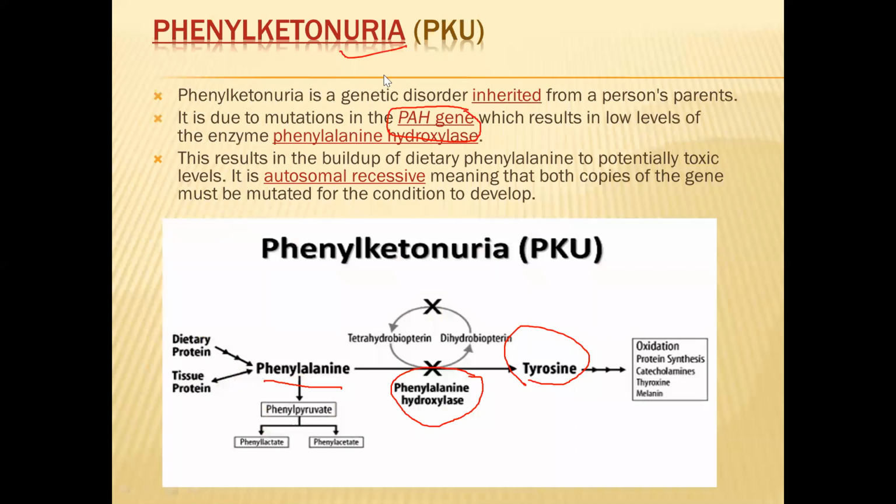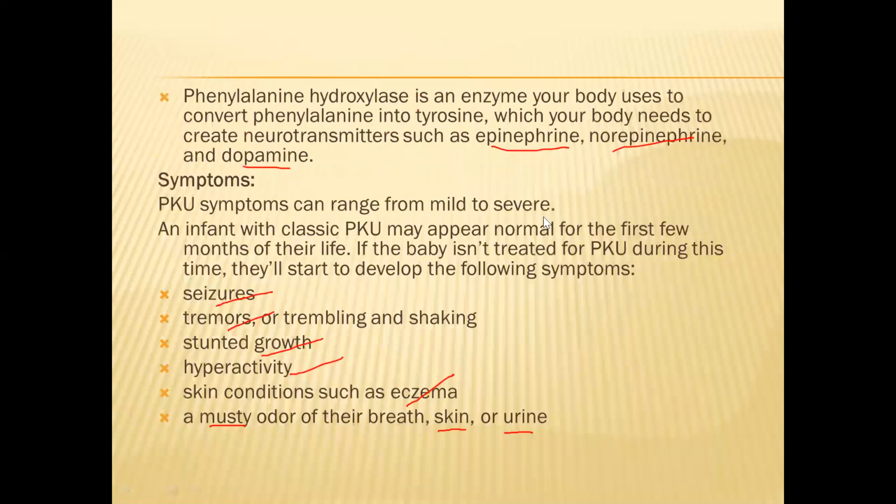I think you understood this one. Phenylketonuria is a disorder caused by deficiency of the enzyme phenylalanine hydroxylase, due to mutation in the PAH gene, which leads to the formation of tyrosine. And tyrosine is useful in the formation of neurotransmitters like epinephrine, norepinephrine, and dopamine. When these are absent, all the nervous related problems will occur. In the early stages we cannot find out, but after a few months we get to know that the baby is suffering with some disorder. Mostly symptoms include seizures, tremors, stunted growth, hyperactivity, eczema, etc.